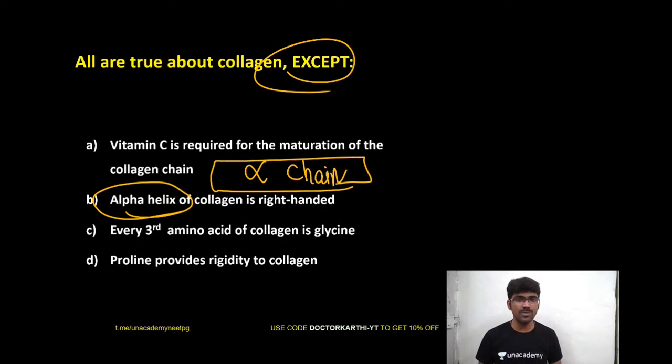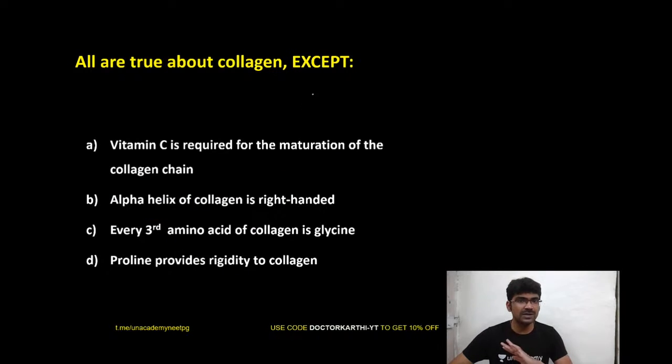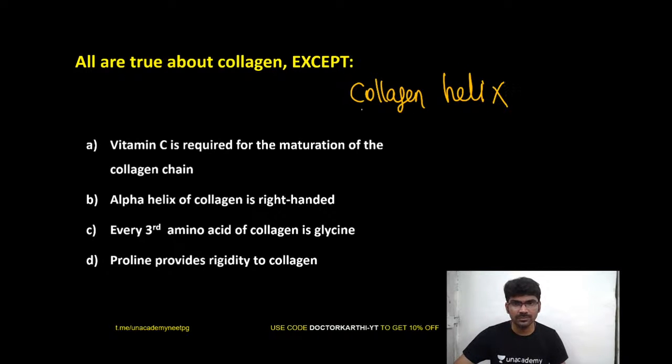That's why I put this question. Very important question. Collagen helix is not alpha helix. Okay, so it is a different helix, right? Collagen helix is different from alpha helix. The name itself is collagen helix, we say. Okay, clear? So it cannot be alpha helix, so that is excluded, right? Good.